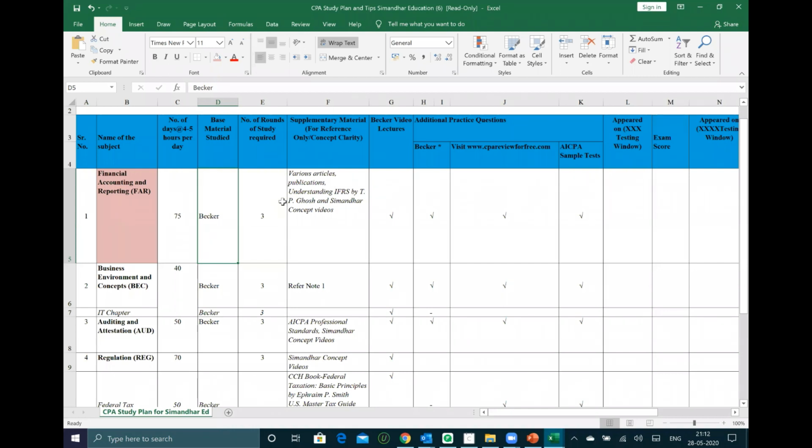Early morning, always study the dry topics in the morning only, because in the morning the mind is fresh. We always recommend that the dry, uninteresting topics be done in the morning. Audit also, always study in the morning only. There is no chance that you can study audit in the afternoon. You'll definitely sleep. Even if you start in the evening, you will sleep. Morning is the best time to study theoretical subjects. FAR F8, F9, F10 is very much theory, so always try to do it in the morning only, right?